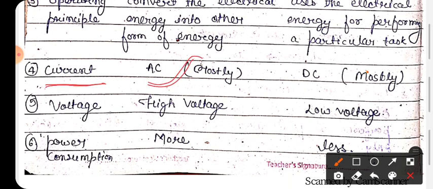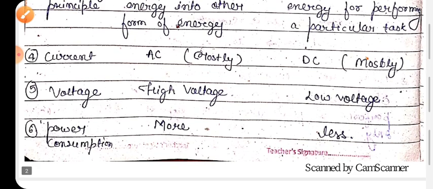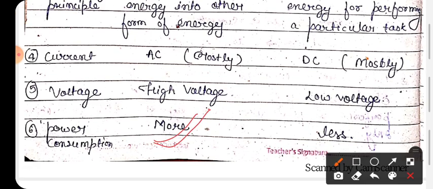Here we use mostly AC current. AC means alternating current, and in electronics devices we use mostly DC current. Both AC and DC are used, but in electrical devices AC current is mostly used, and in electronics devices DC current is mostly used. Okay. Now come to the fifth one, voltage. In electrical devices high voltage is used, and in electronics devices there is low voltage. Okay, now power consumption. In electrical devices power consumption is more as compared to electronics devices.